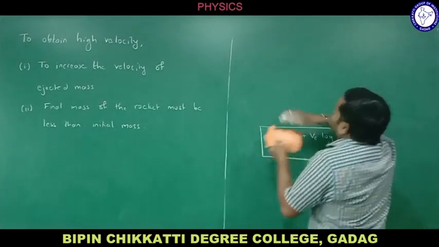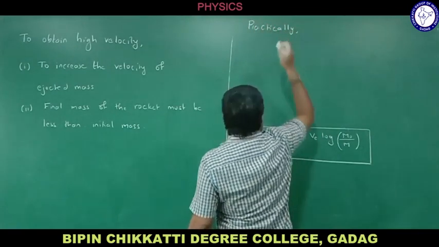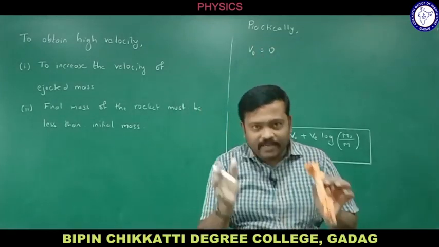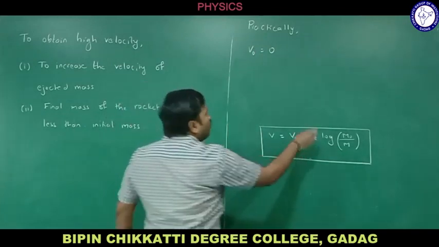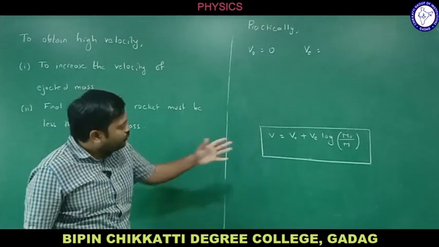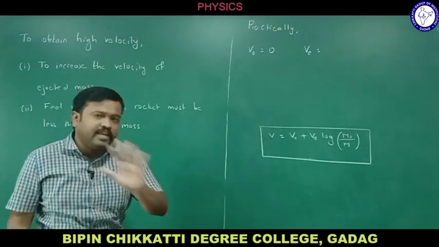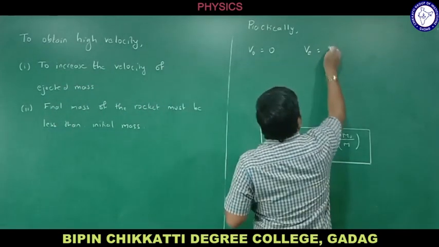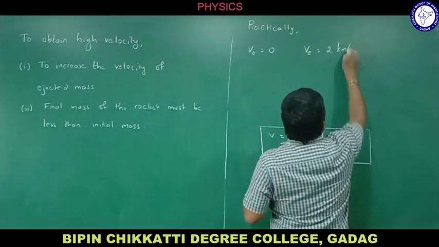Let me speak practically. Practically, let me take, what is the initial velocity of the rocket? Let me take it as 0, right? Let me consider the rocket is kept now here, right? What is its initial velocity? 0. What is the velocity of the ejected mass? Means that engine ejects the mass. The practical value of the velocity of the ejected mass is 2 kilometer per second, right?